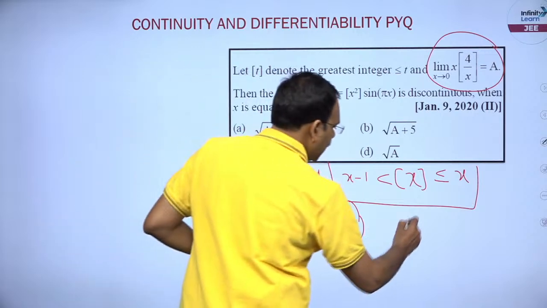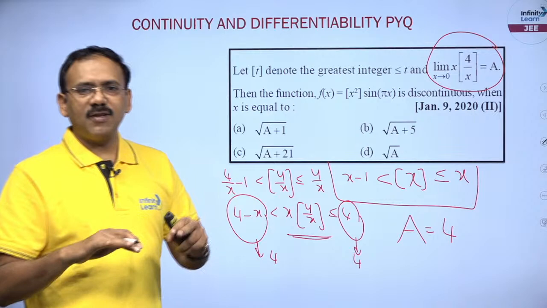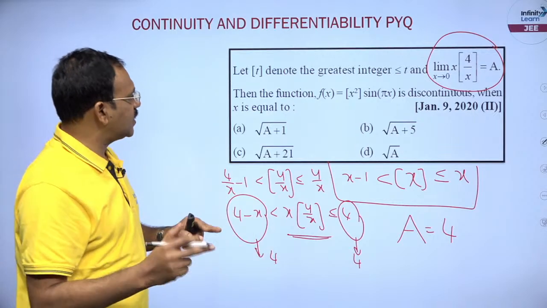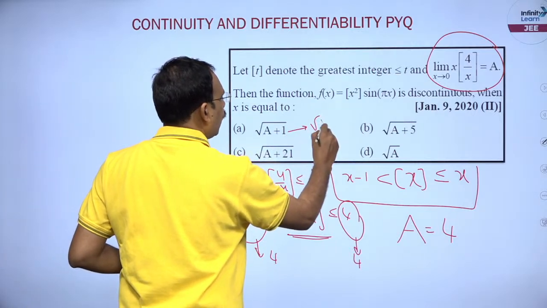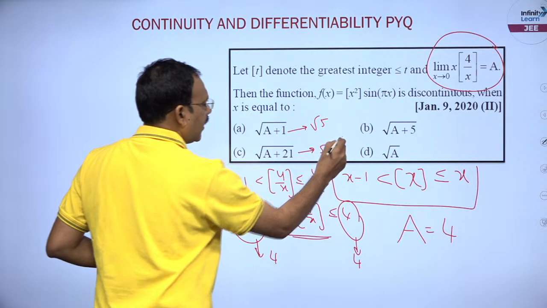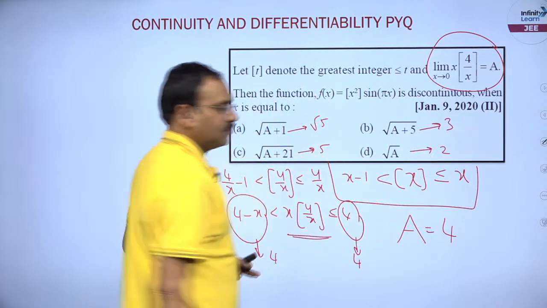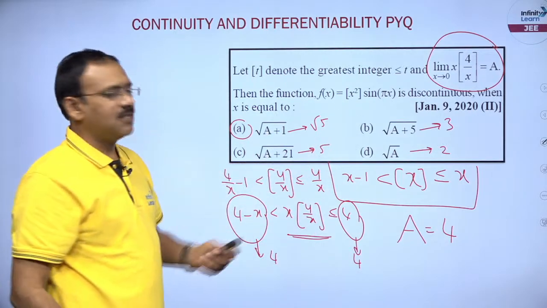Therefore I can say the value of a is going to be 4. So half of the problem is done. Clear? Once a is 4, come to the options. This option is root 5, this is 5, this is 3, this is 2. So this is the odd one out, all the 3 are integers, this is not.